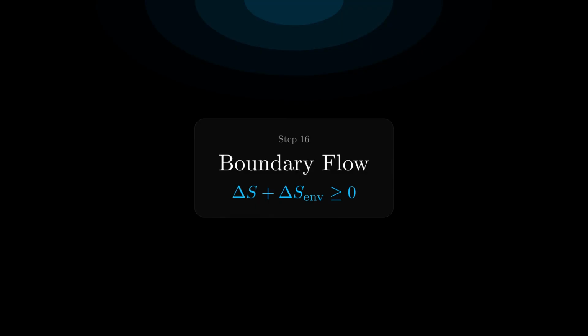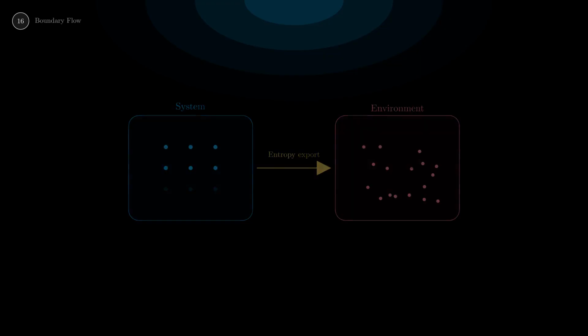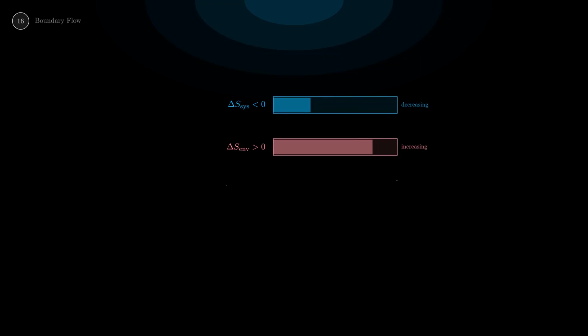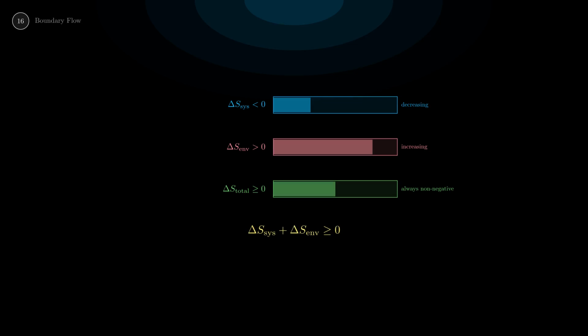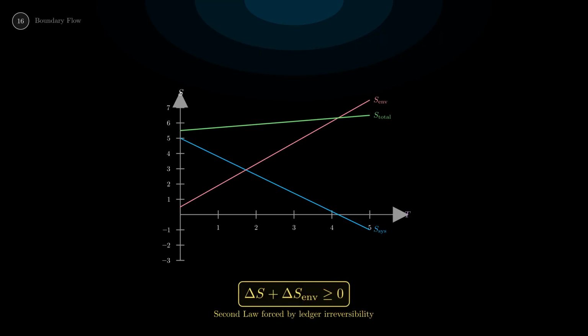The engine creates local order by exporting disorder. The system organizes itself by pushing entropy into the environment. But the total, system plus environment, can only increase. Delta S system plus delta S environment is greater than or equal to 0. The second law. This isn't a statistical tendency. It's forced by ledger irreversibility. The ledger can only grow. Growth means commitment. Commitment means entropy production. The arrow of time and the growth of entropy.